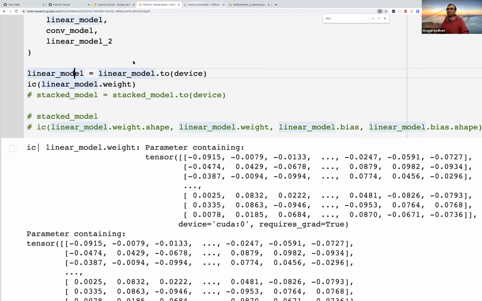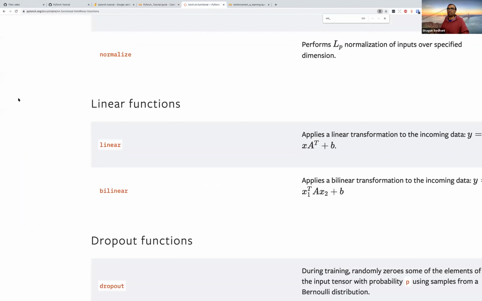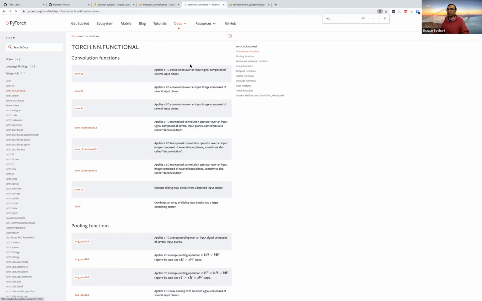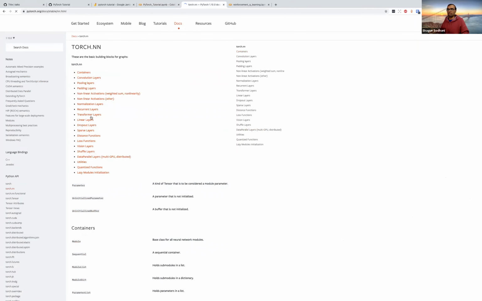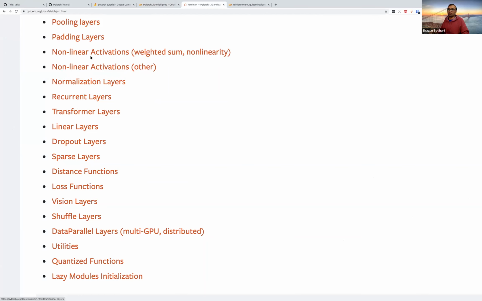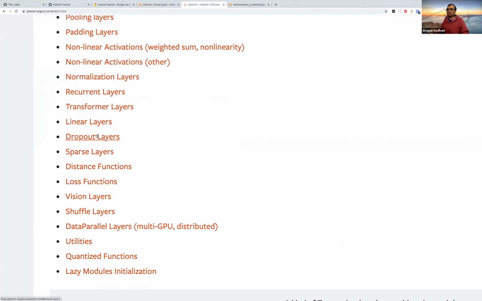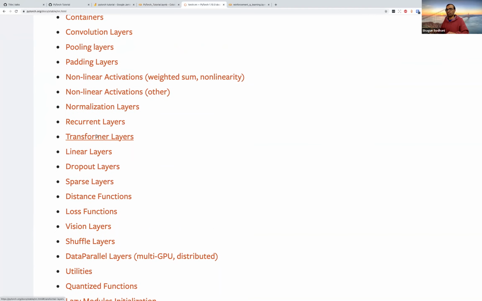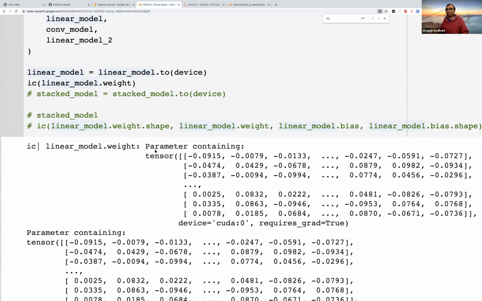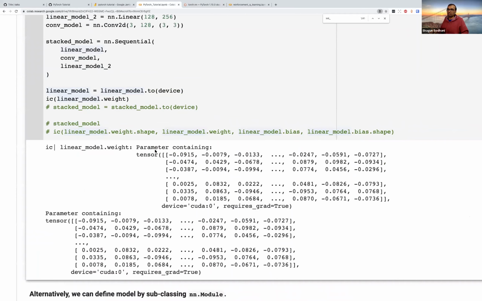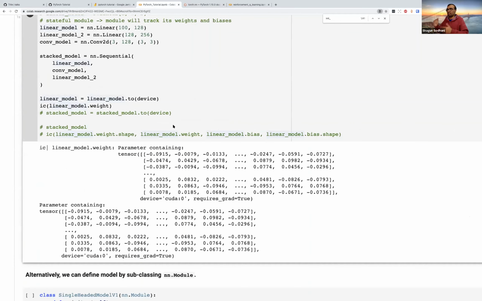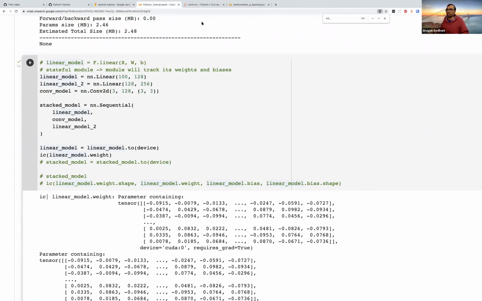And when we look at the documentation, it has all the architectures that you might require, starting from feed-forward networks to transformers. It has all these layers: ConvNets, recurrent layers, transformers, linear layers, and so on. So it has all these layers already in there.